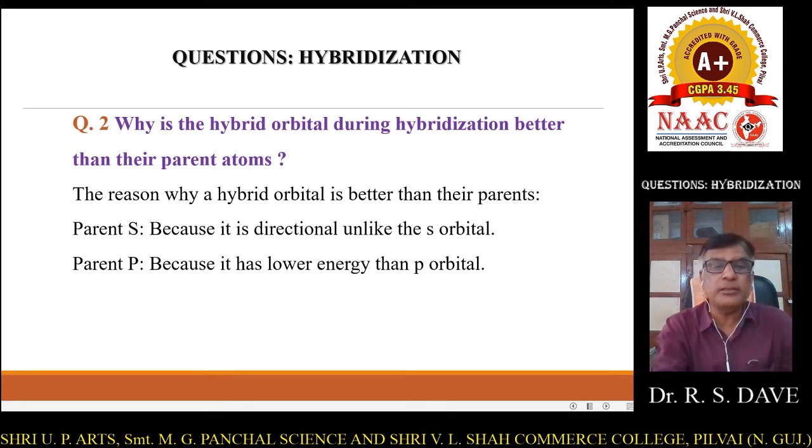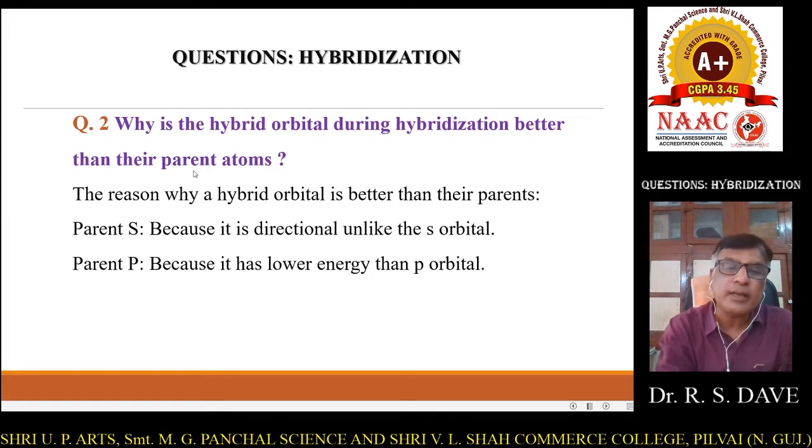The second question is, why are the hybrid orbitals formed during hybridization better than the parent atoms or parent orbitals? The question arises in our mind, what are parent orbitals?